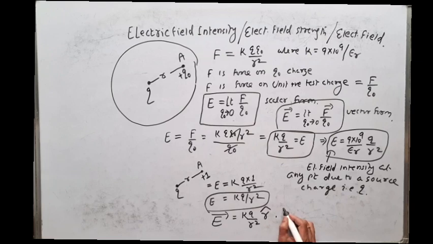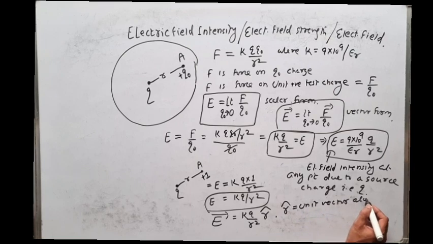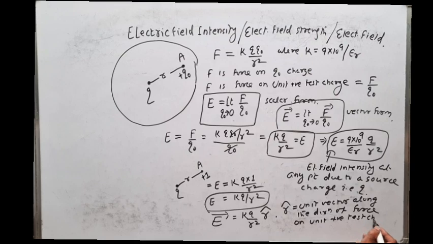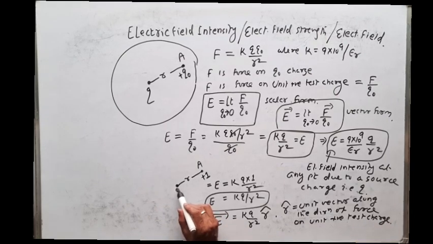So what is r cap? R cap is the unit vector along the direction of force on the unit positive test charge. Now see, suppose this is a positive charge.